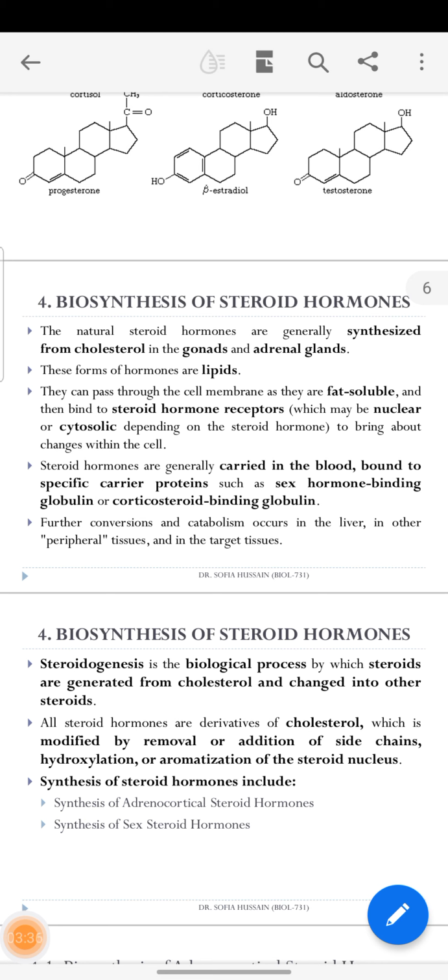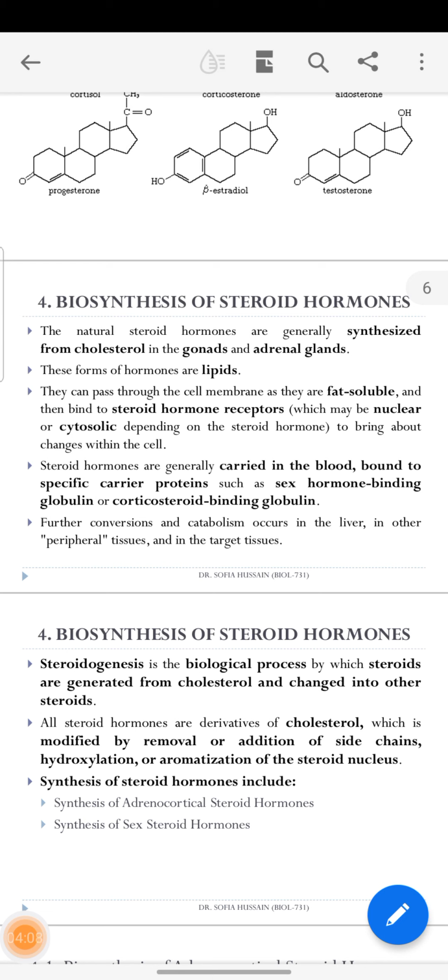So cholesterol is also fat, and fat soluble, so these hormones are too, and they bind to the steroid hormone receptors, which may be nuclear and cytosolic. Nuclear is in the nucleus, the middle of the cell, and the cytosol is the liquid portion of the cell, depending on the steroid hormone, to bring about changes within the cells. So steroid hormones bring specific changes in our body.